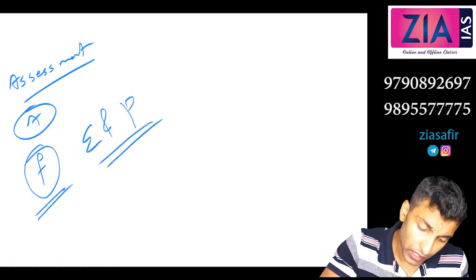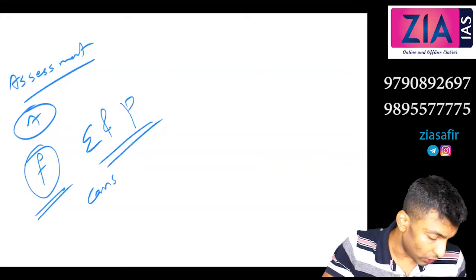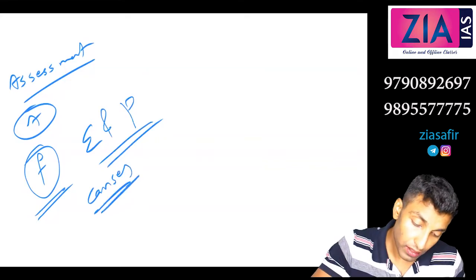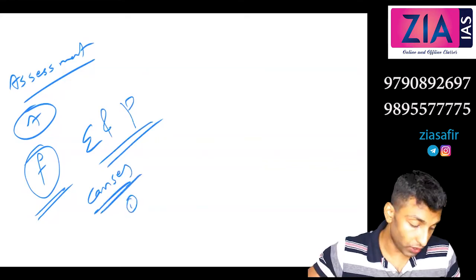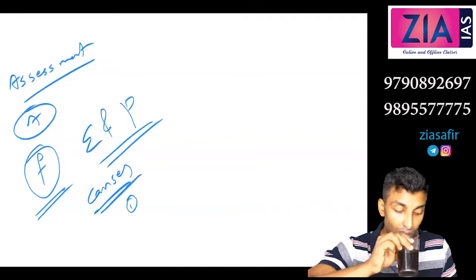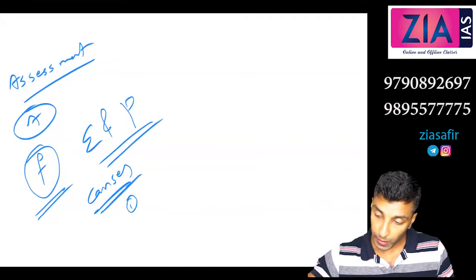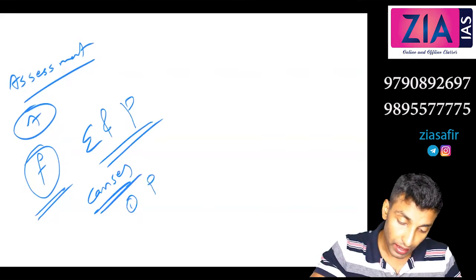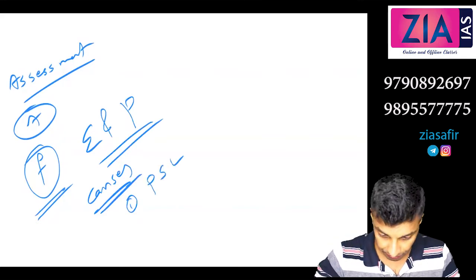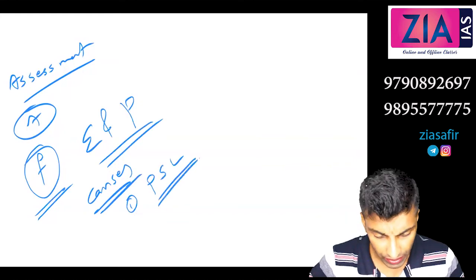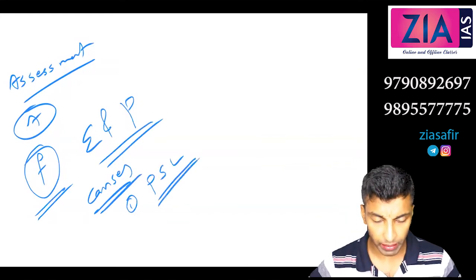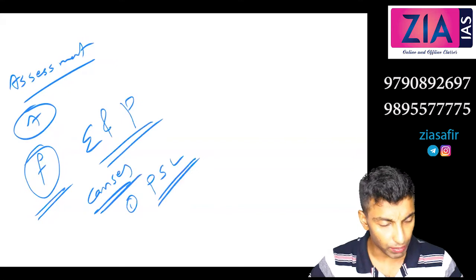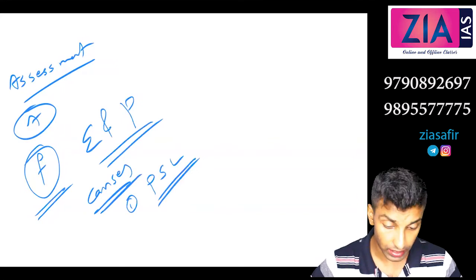You can also write what are the causes. Causes for losses. First one, what do you think will be the most important cause for this loss? The most important reason for the losses is actually priority sector lending. We have discussed this priority sector lending briefly when we discussed some monetary policy tools, in the qualitative measures.